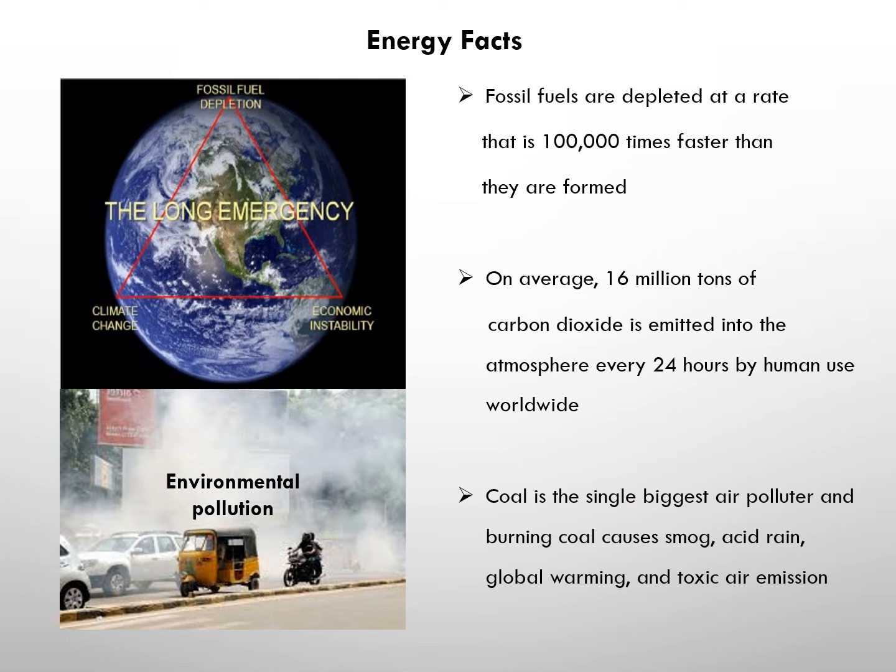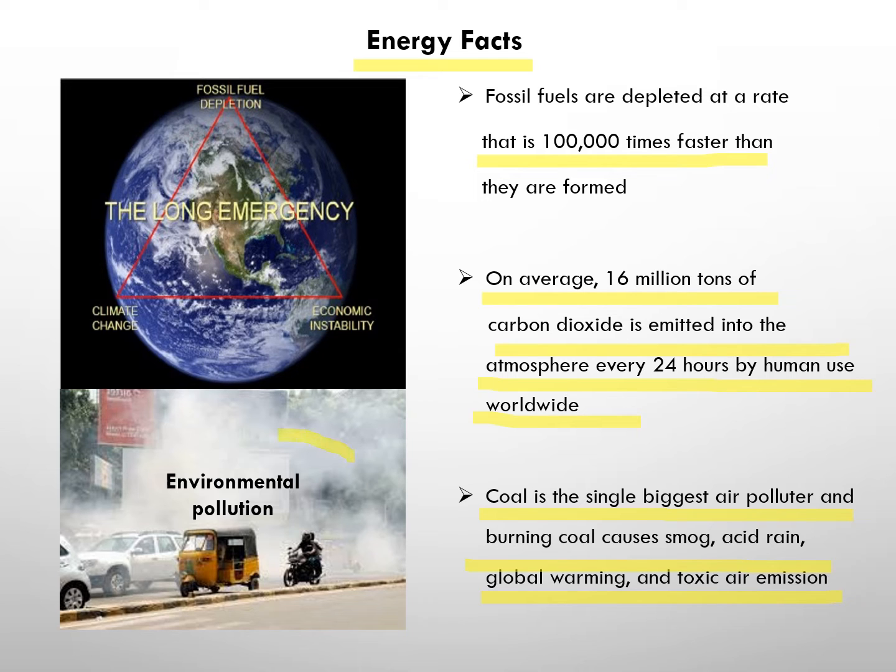So before we go into this, we should know the energy facts. Fossil fuels are depleting at a rate that is 100 times faster than they are formed, right? And on average, 16 billion tons of CO2 is emitted into the atmosphere every 24 hours by human use worldwide. Okay, and coal is the biggest air polluter, and burning coal causes smog, acid rain, global warming, and toxic air emission.